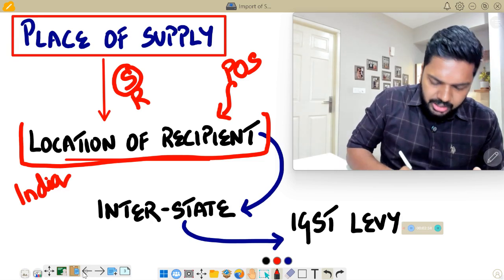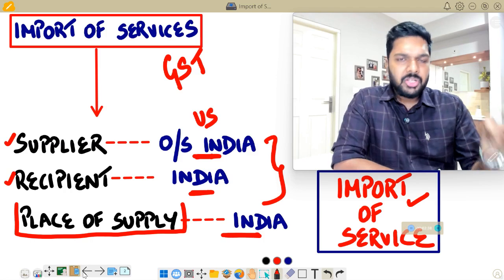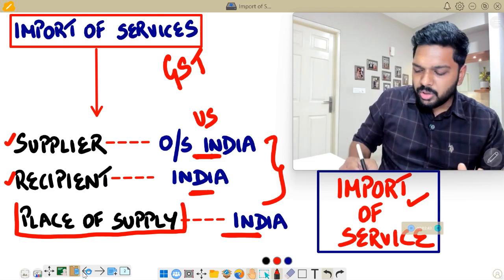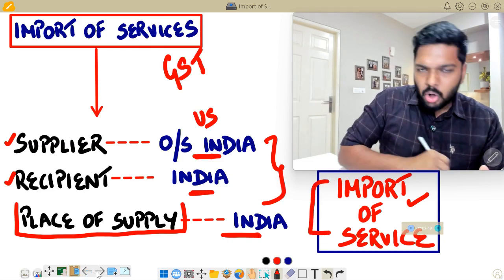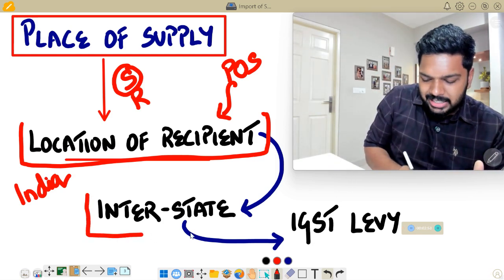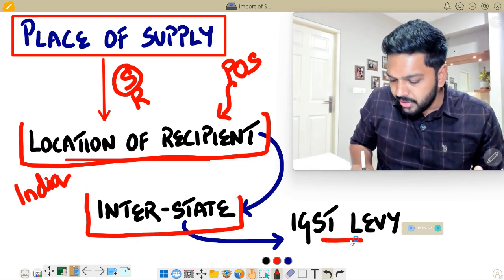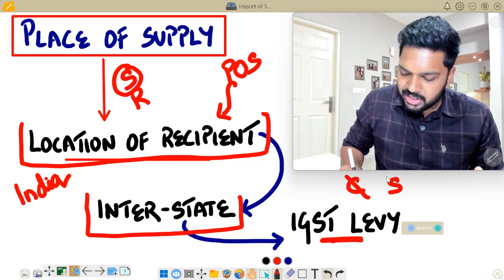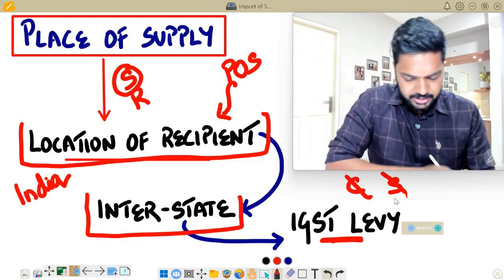So if all the three conditions are satisfied, supplier's location outside India, recipient's location in India, and POS or place of supply in India, then this service will be called an import of service. Once it's called an import of service, then under GST, it is tagged under the category of an interstate supply. And obviously, when you say interstate supply, IGST levy comes into the picture and not CGST or SGST, because both CGST and SGST are for intrastate supplies and not interstate supplies.